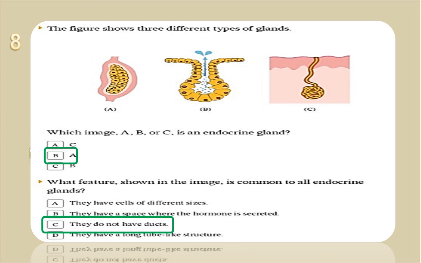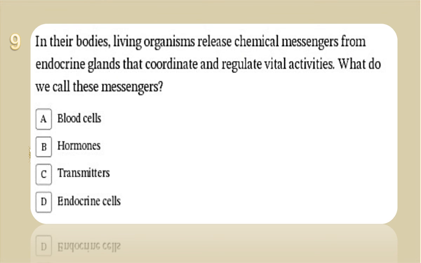Okay, let's go to the last question of this group, question 9. In their bodies, living organisms release chemical messengers from endocrine glands that coordinate and regulate vital activities. What do we call these messengers? Messengers mean they take the action and travel to the cells.